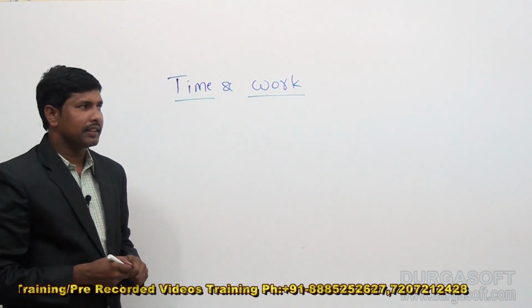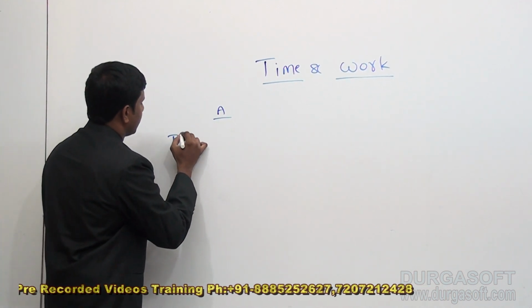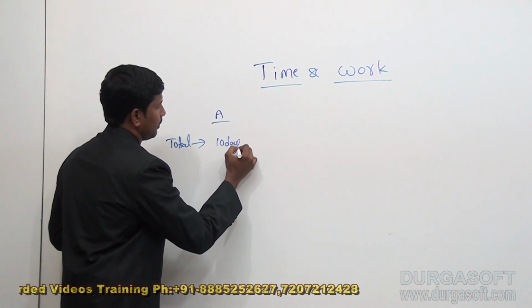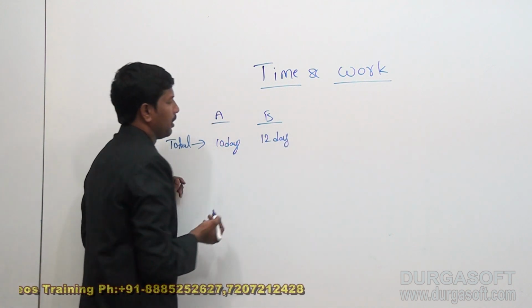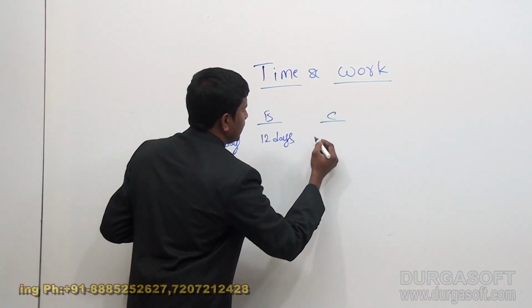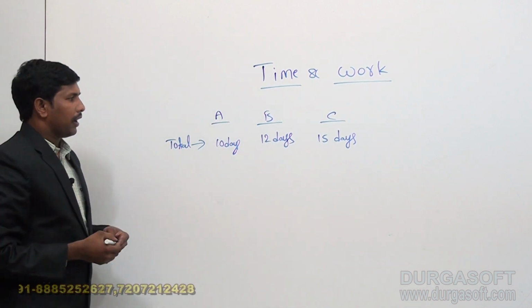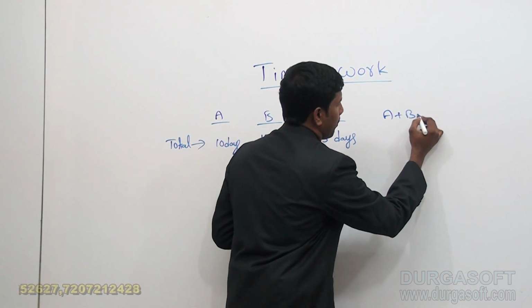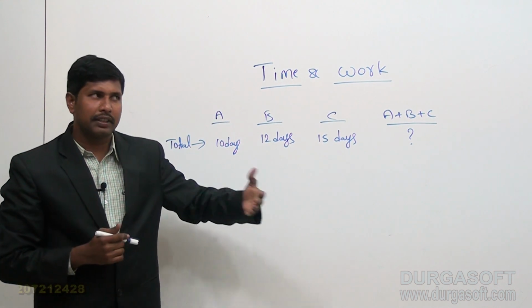Suppose I have 3 persons, like A can complete the total work in 10 days, B can complete the same work in 15 days, and C in 15 days. Now my question is, what is the time taken by A, B and C all together? Let me give it once again.